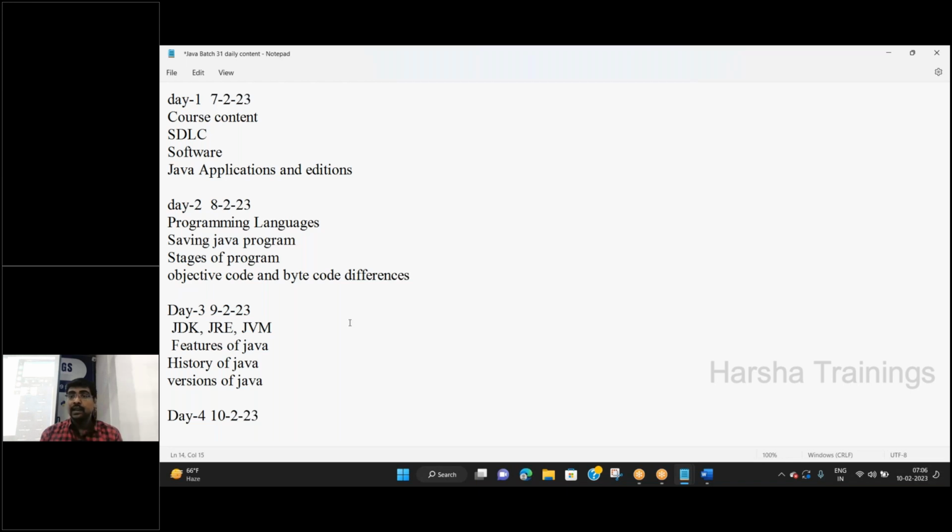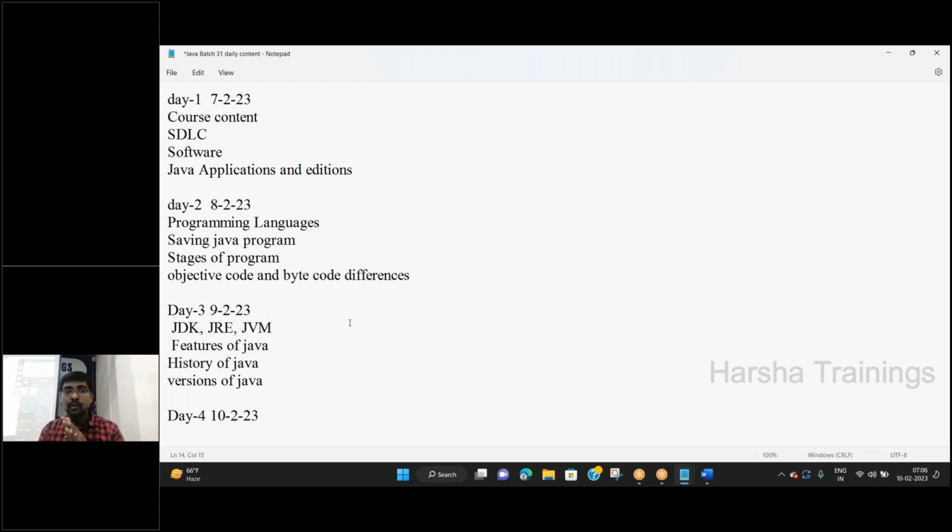Platform independent. We already drew one diagram. The Java program does not depend on the operating system for execution. Why? Because the Java compiler is inbuilt in the JDK.